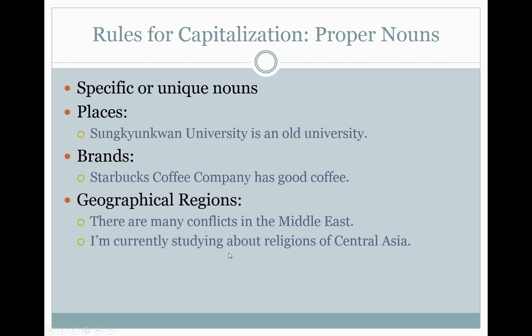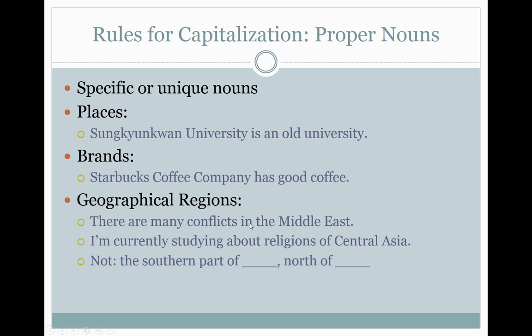I'm currently studying about religions of Central Asia. Again, Central Asia is an area on a map. I can draw a circle around it. It's a region. It's defined. It's Central Asia. We capitalize.